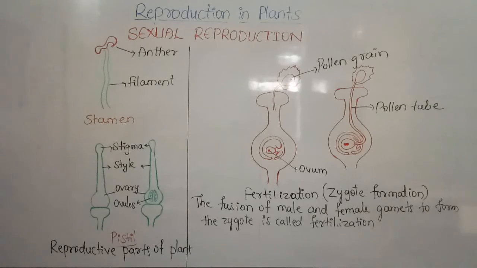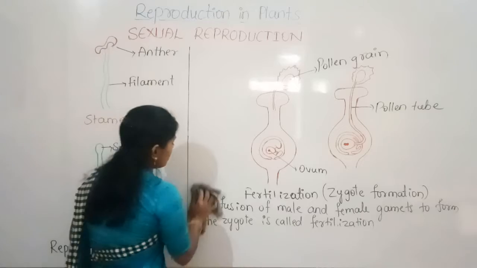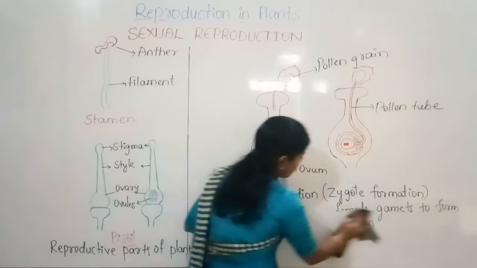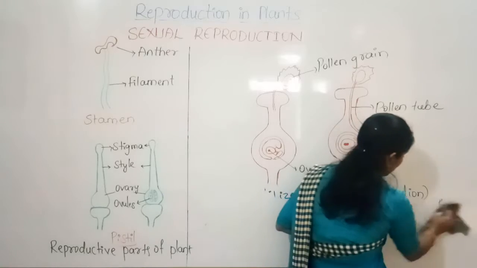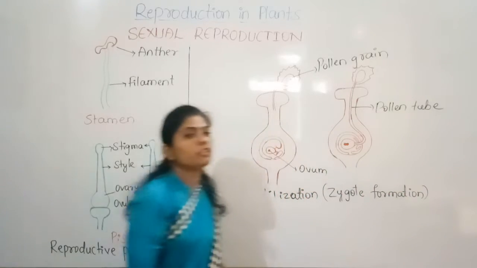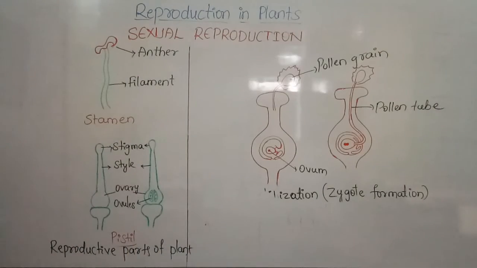Fruits and seed formation. So after this, when the fusion process takes place, after the formation of the zygote, the ovary will develop into the fruit. The ovary itself grows into the fruit, and the other parts of the flower fall off.